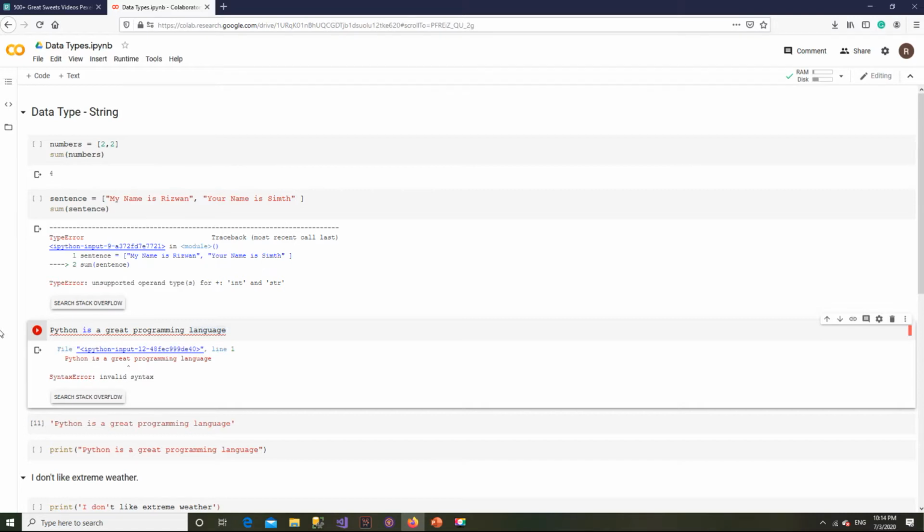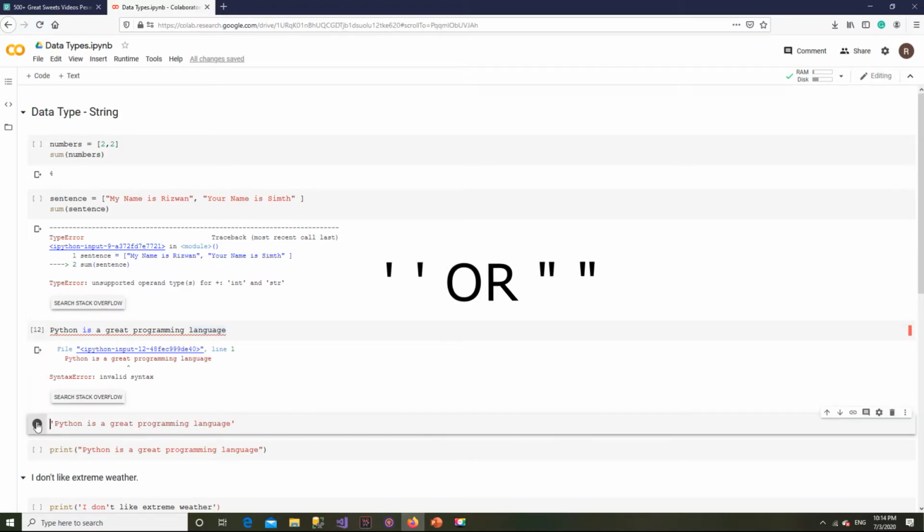Because Python is unable to understand whether it is a data type string or a keyword or code block to perform some operations, and as a result we see an error. So what is the difference between these same two sentences? Our sentence is a string and Python wants us to write this type of data in a certain way, which is within quotes, either single or double quotes. It will help Python to understand it is a text.